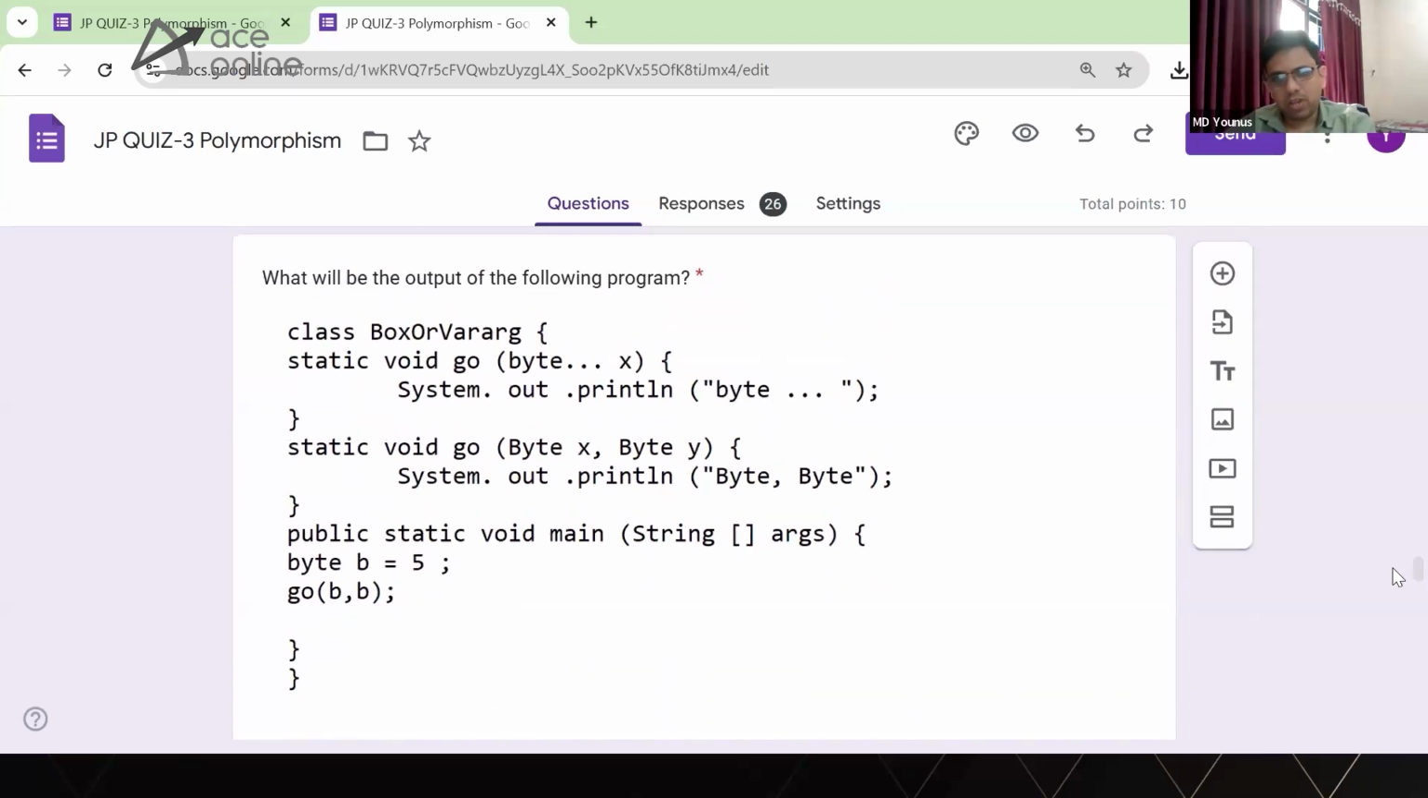Now here we have a variable length argument and a wrapper type. So when I call byte b equal to 5, m of b comma b, which one gets called? Variable length argument or wrapper type? Which method gets called here, guys? There are two methods, variable length and wrapper type. Why wrapper type?